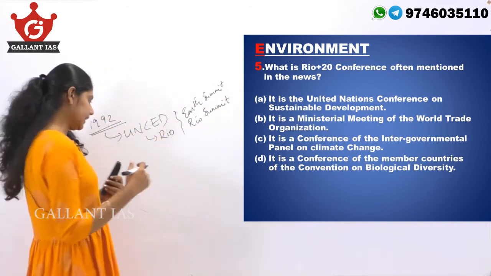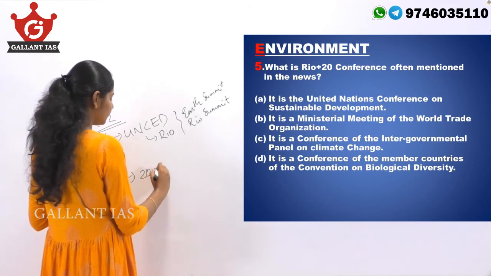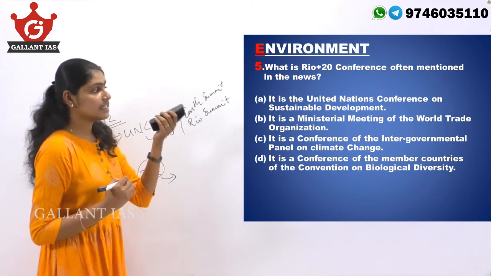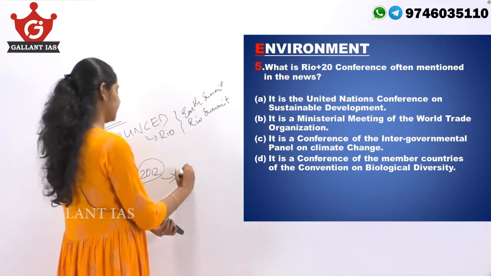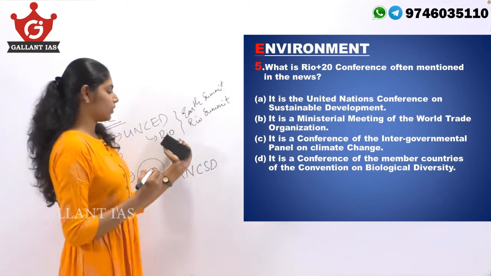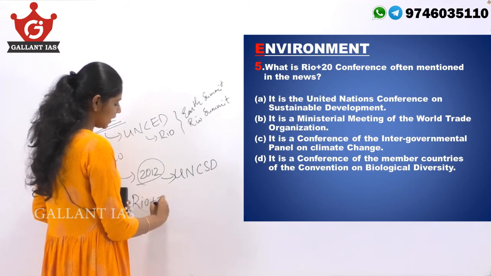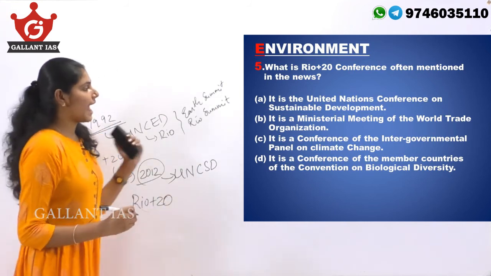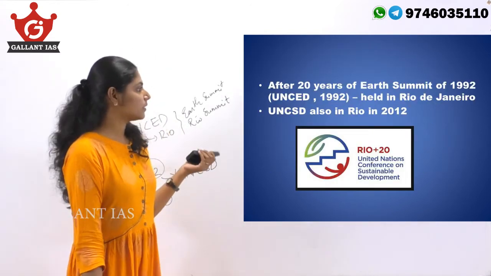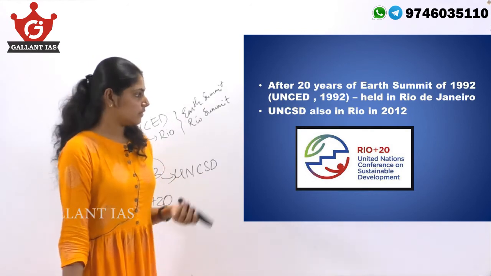And after 20 years, in 2012, the United Nations Conference on Sustainable Development was held in the same spot in Rio, and that's why this is known as Rio plus 20. So here the answer is the United Nations Conference on Sustainable Development. It was again held in Rio de Janeiro itself in 2012.